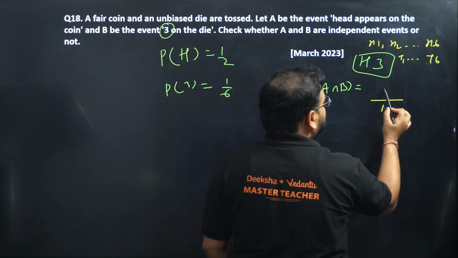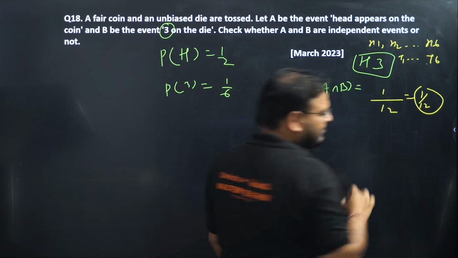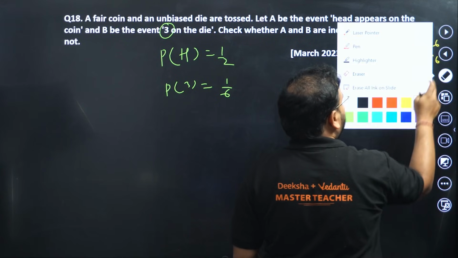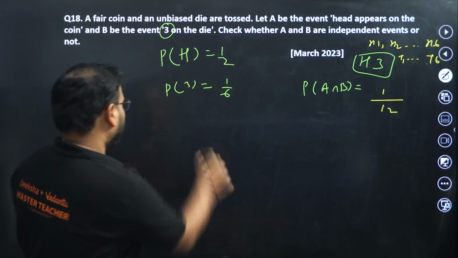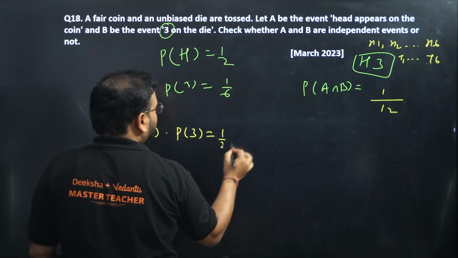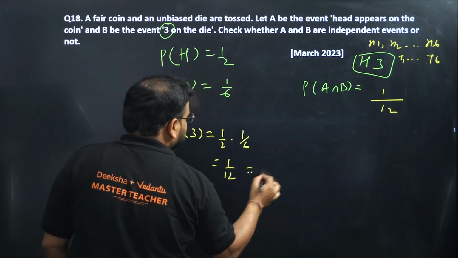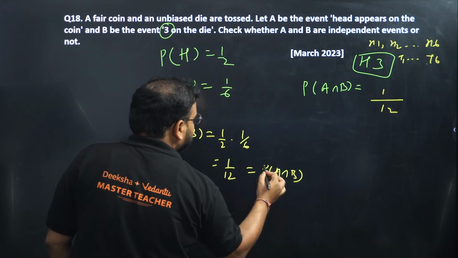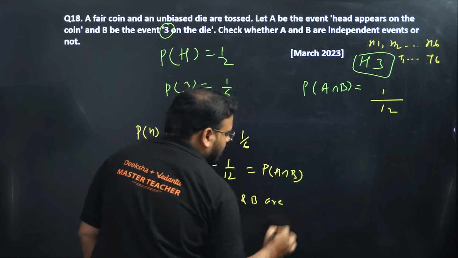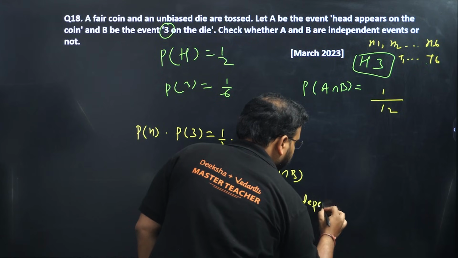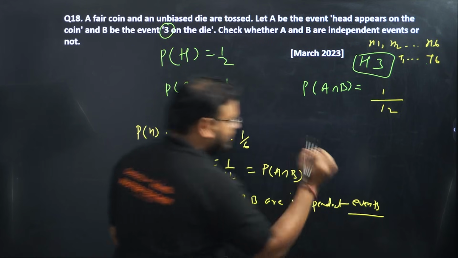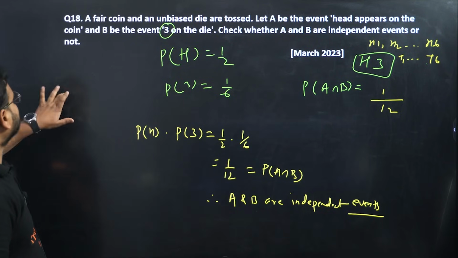And we want only H3, which is only one case. So what is the answer? 1 by 12. Now multiply these two: P of H into P of 3, so 1 by 2 into 1 by 6. The answer is 1 by 12, which is P of A intersection B. Hence, A and B are independent events. Got it? Okay, last two questions.